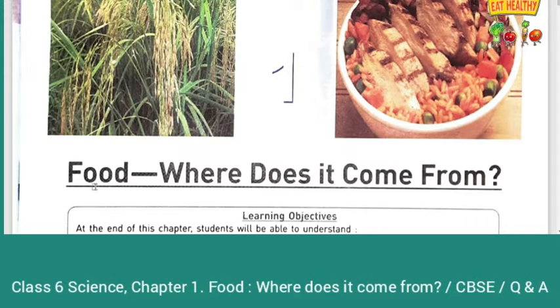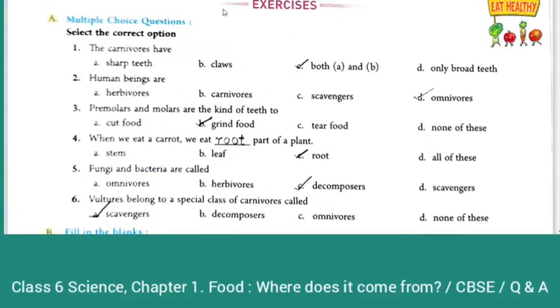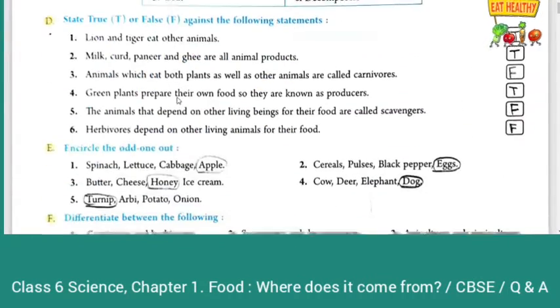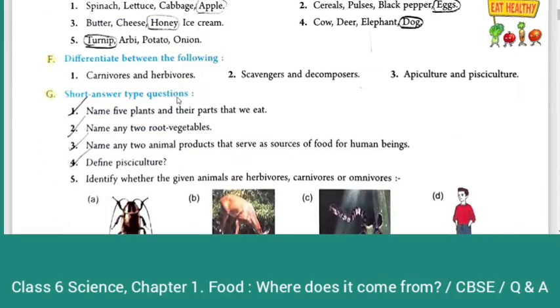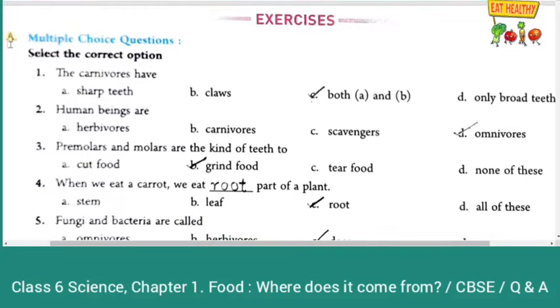So this is the first chapter, food, where does it come from? These are the exercise questions of this food chapter. So we'll discuss it one by one. Section A, multiple choice questions. Here you have to select the correct option.